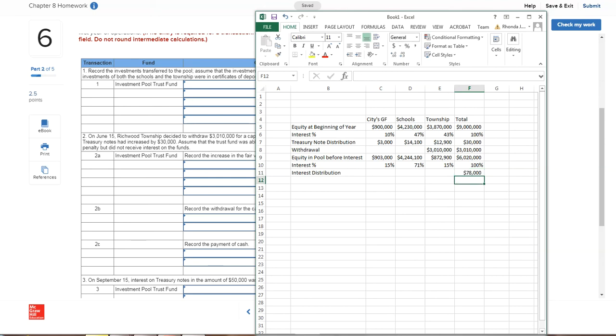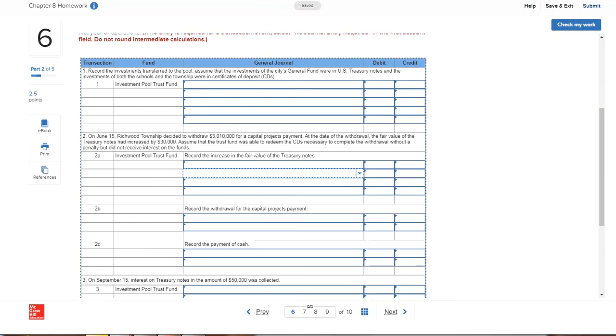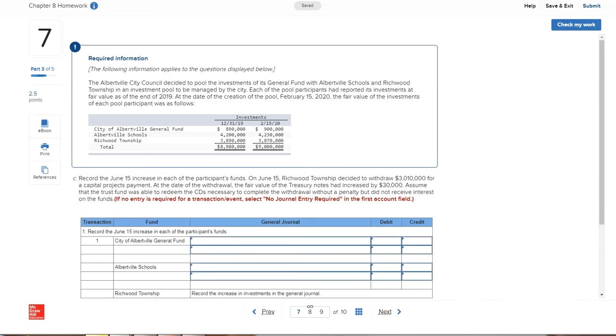So we use those percentages to allocate that. And so our 78,000 times our applicable percentages. And then I can carry that over. And those numbers are what you're going to need to do the journal entry for number 5. And then in C, it asks us to record. I'll go ahead and close this. It asks us to record the June 15th increase. So that's your $3,000, your $14,100, and your $12,900, and then your $3,100,000 that we calculated in our Excel spreadsheet.